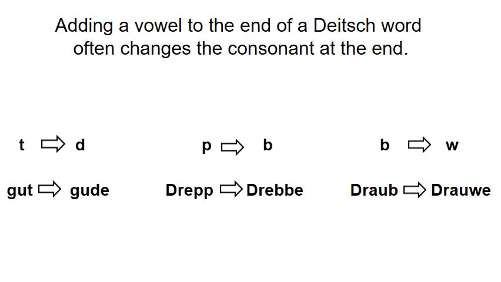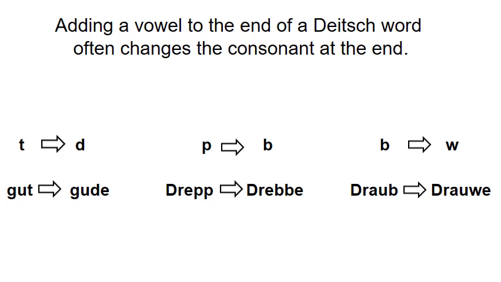Let's look at some examples. So gut, which means good, in some forms we're going to add an E to it, and that T is going to become a D, so it's going to become goede. Treppe, which means a step, when we make it plural, becomes treppe, often spelled with a B. Some people will spell it with two P's in the middle, but it's often pronounced like a B. Meanwhile, the word for grape is drop, there with the B, and in the plural, that becomes drove. So the B changed to a W.